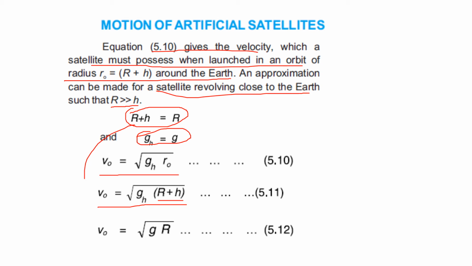So if we put these two values in equation 5.11, we get V naught is equal to under root gR. This is basically the orbital velocity of the artificial satellite which is revolving very close to the earth, right?